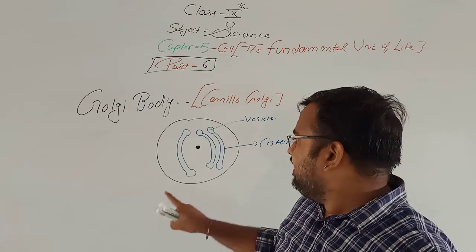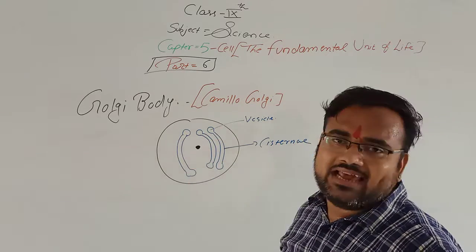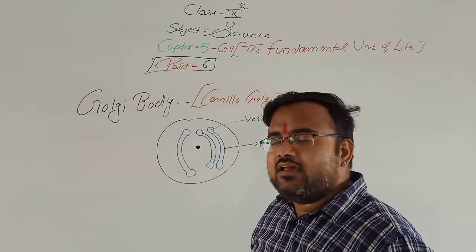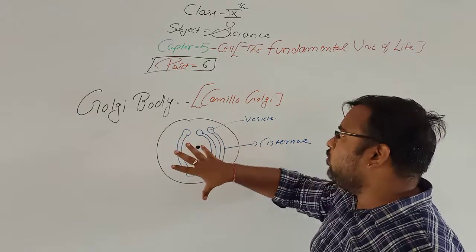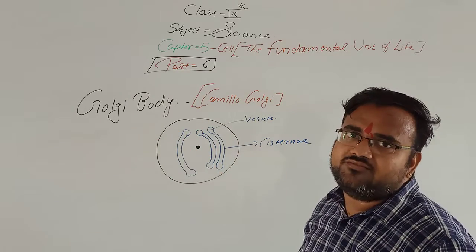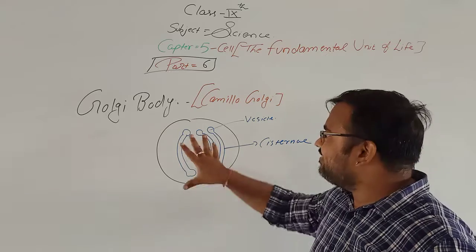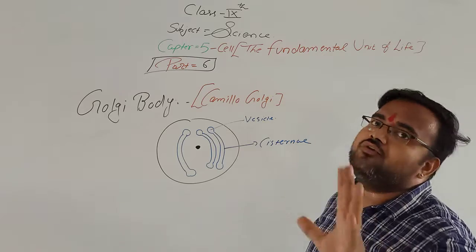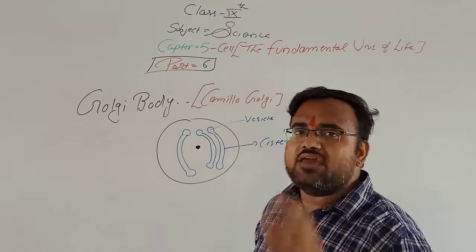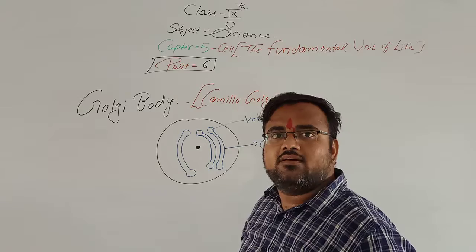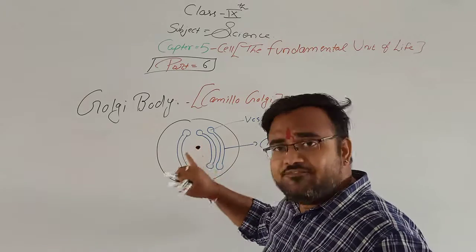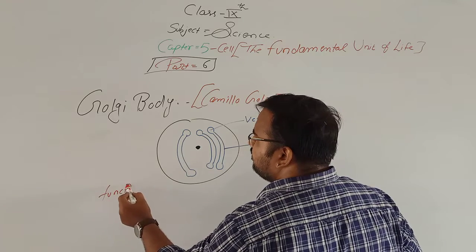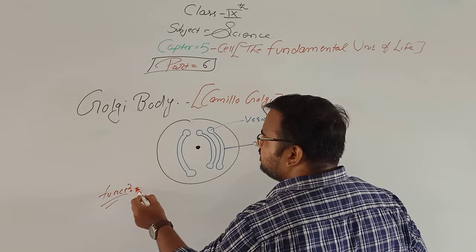Who discovered the Golgi body? Camillo Golgi. It has a vesicle, that is a bag-like structure. Clear? So this is about the Golgi body, a flat unbranched structure. One more point: in the Golgi body, ribosomes are always absent. Now, what is the main function of the Golgi body?